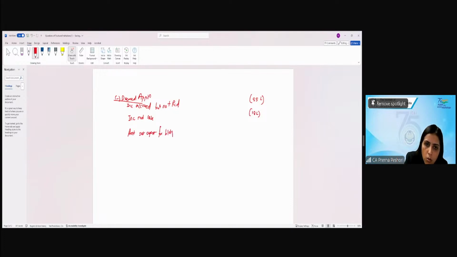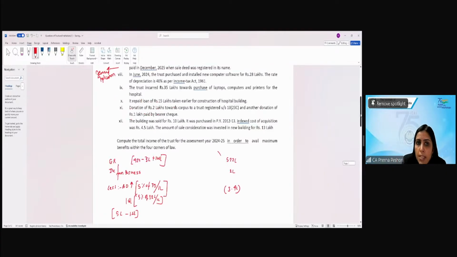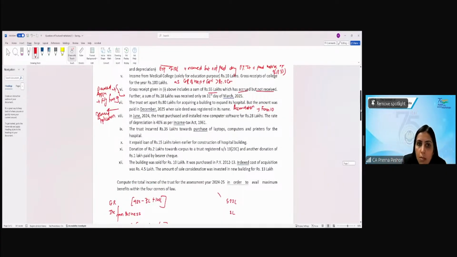But if this is not utilized within the specified time frame or if it is misutilized for some other purpose, then it will be considered as deemed income in that particular year and it will be taxable under 115BBI. Clear? In June 2024, the trust purchased and installed a new computer software for 28 lakh. The rate of depreciation is 40% as per Income Tax Act.